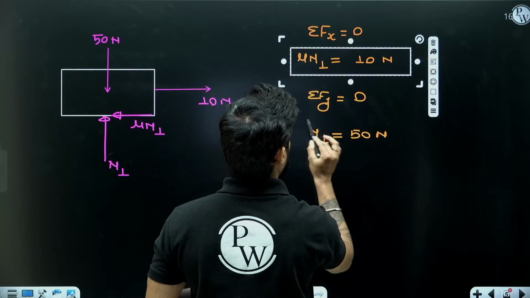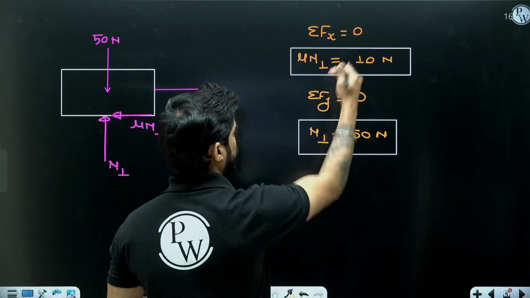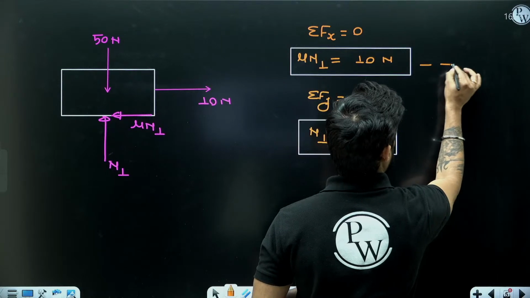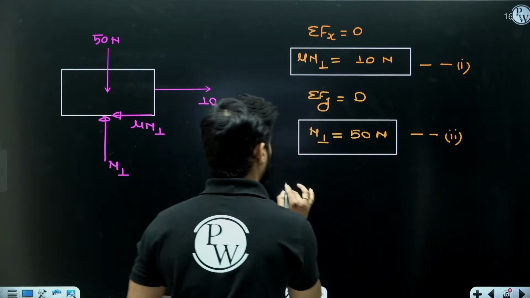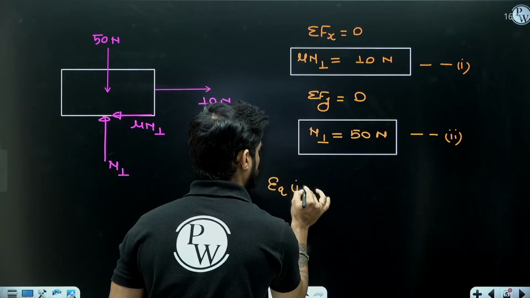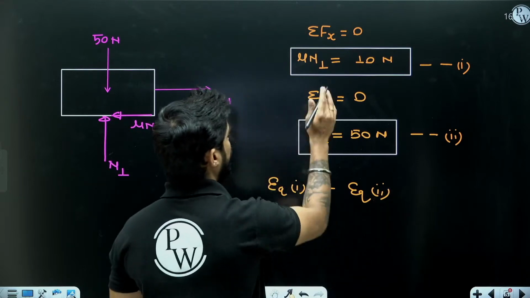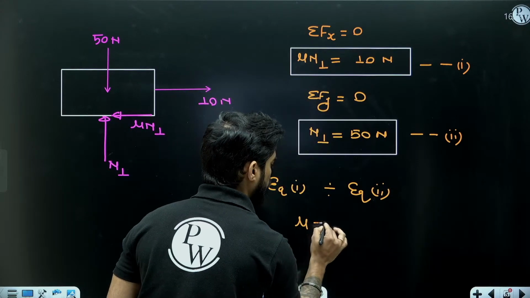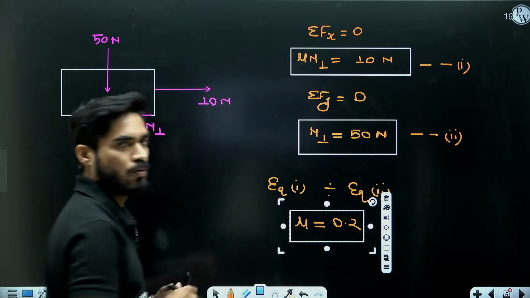If I take the ratio of equation 1 divided by equation 2, I get the value of mu, which is 0.2.